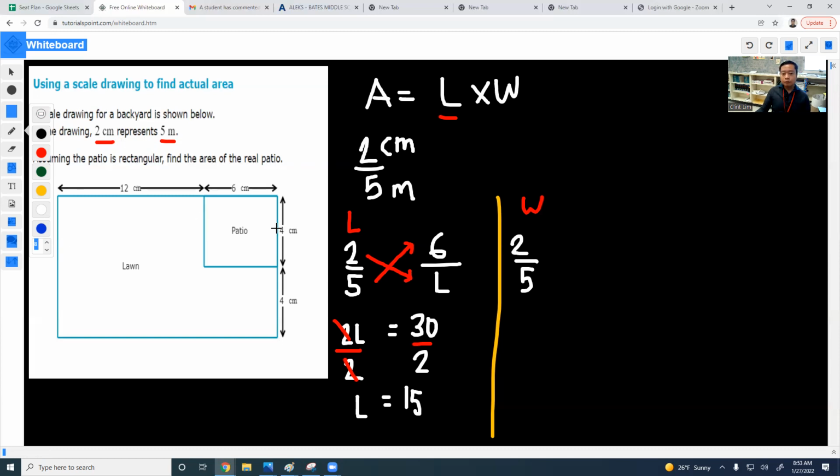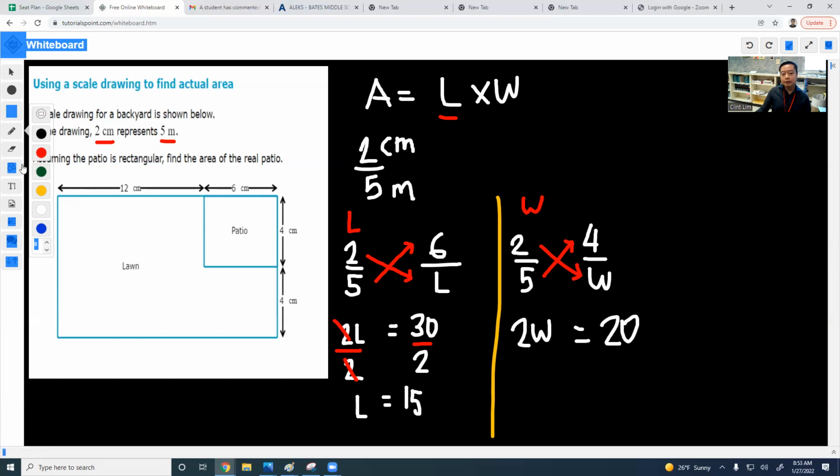So width-wise, we already know the length that is 6. So we're going to be using the other side of the patio, which is 4. So I'm going to be writing down 4. And since we don't have the actual size of width in real life, we're just going to put the initial W on this side. Next thing to do, cross multiply. So I'll be multiplying 2 to W and 5 to 4. So I'm going to have 2W, since 2 times W is 2W, is equal to 5 times 4 is 20.